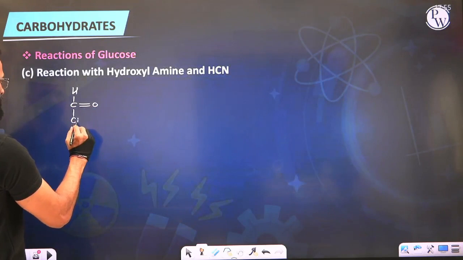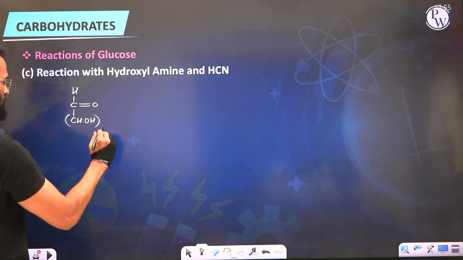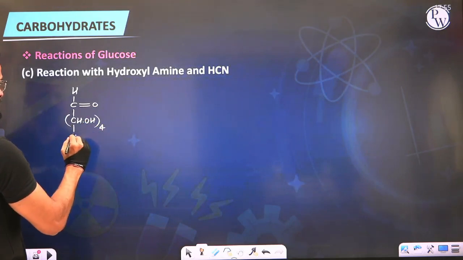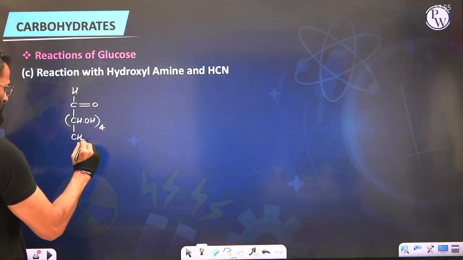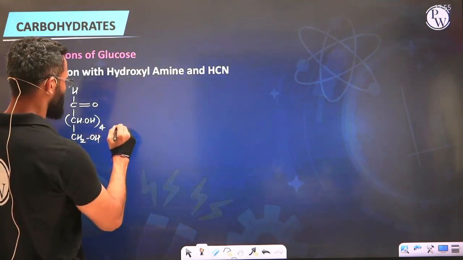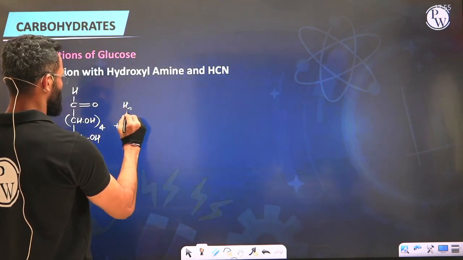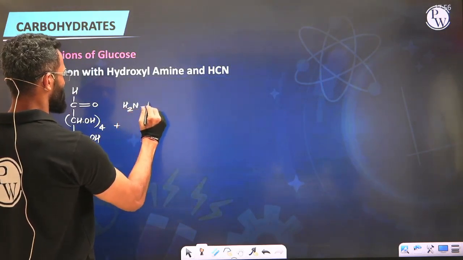Followed by a secondary alcoholic group. That's D-glucose. Let's say we are allowing it to react with hydroxylamine, NH2OH.